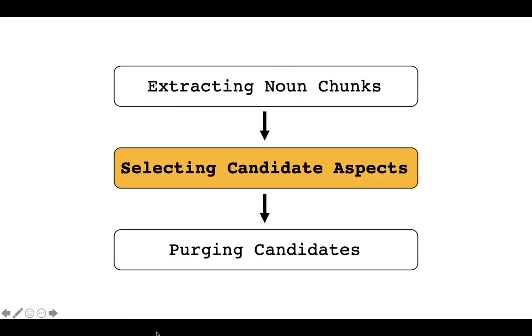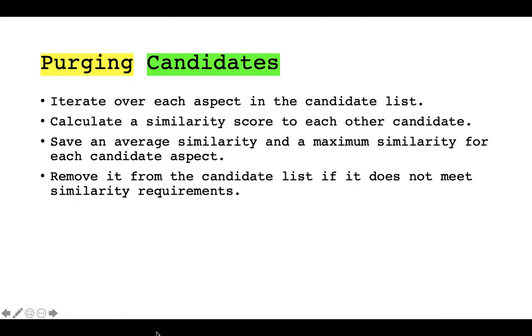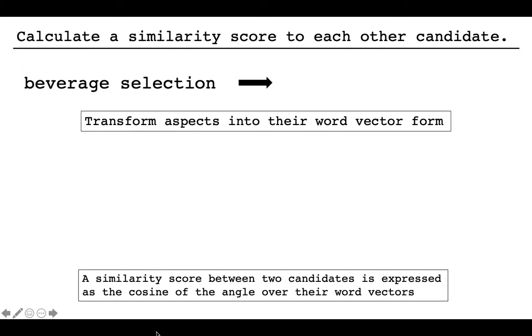The last stage of our approach involves removing all irrelevant or incorrect aspects from our list using an unsupervised filtering technique. We iterate over each of the candidate aspects, calculating a similarity score to each other candidate. If it does not meet similarity requirements, it is removed from the candidate list. So how do we calculate this similarity score?